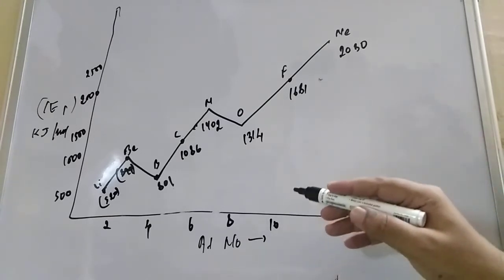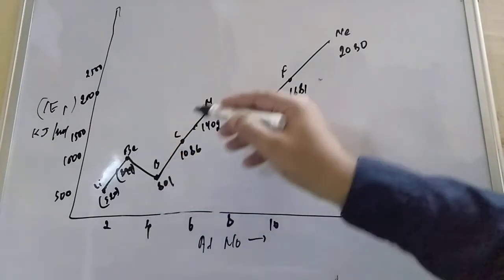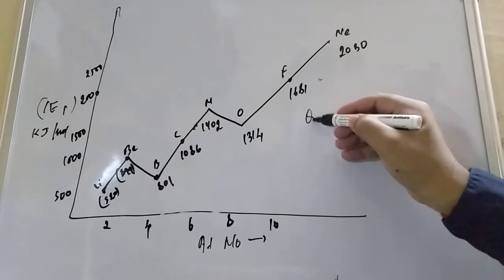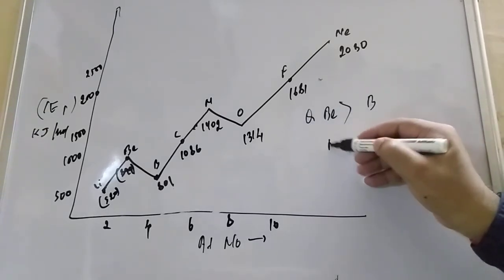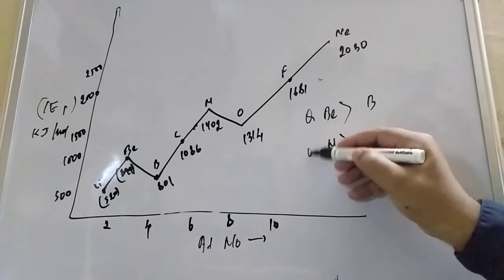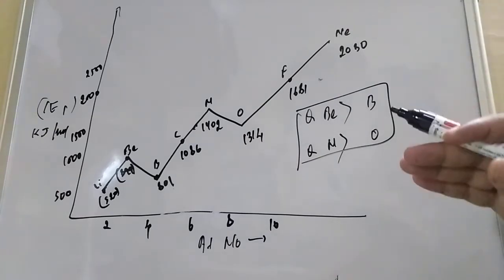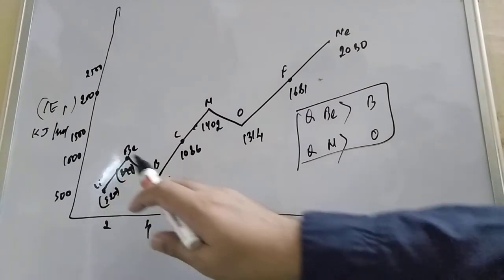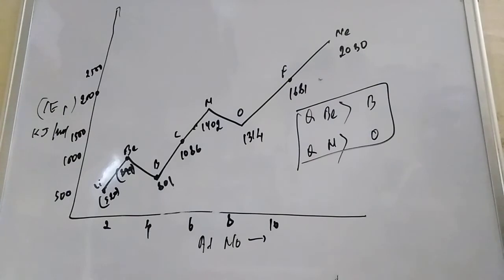When you move left to right, in some places it decreases. Beryllium has a high value, then boron; nitrogen has a high value, then oxygen. These are the two questions. In general, going left to right, ionization enthalpy increases: 520, 899, 1086. The reason, as I told you, is that size decreases.